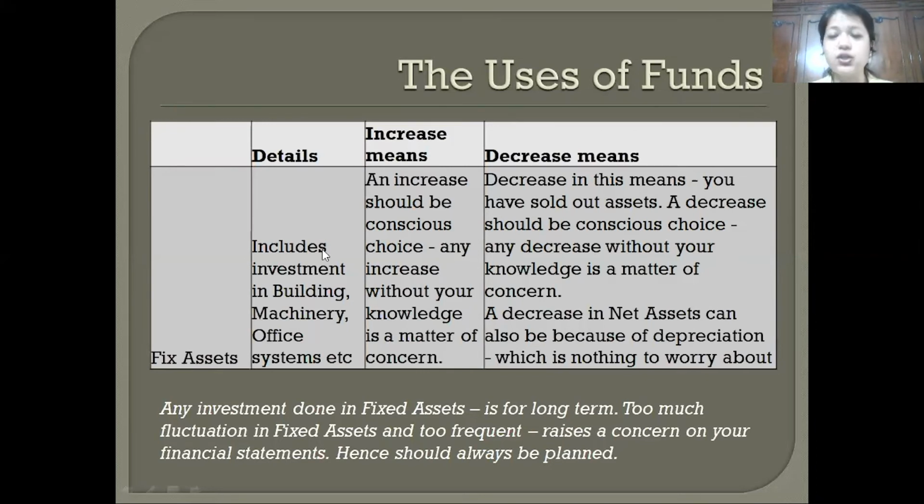But something which, let's say when you're buying a computer, your computer is at least supposed to survive for 5-6 years, right? So it is a part of fixed assets. So the basic definition of fixed asset is any investment which you are doing in an asset which is going to last longer. Fixed assets never go quickly up or quickly down. They will either slowly go up or slowly go down.